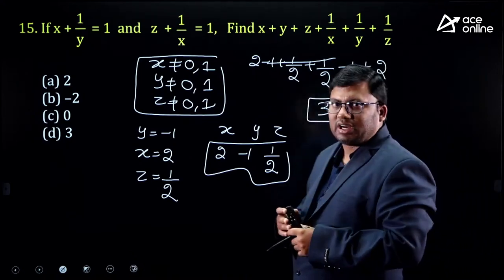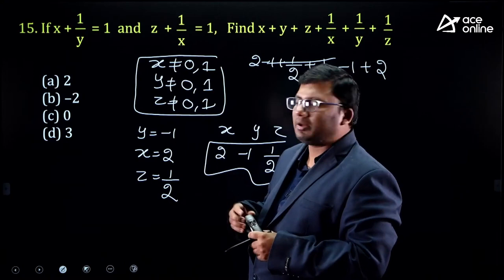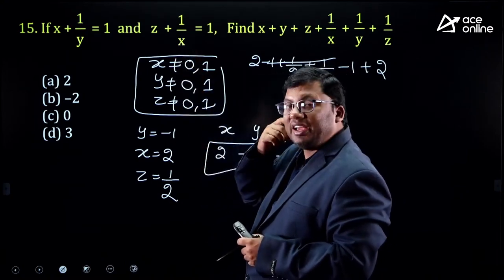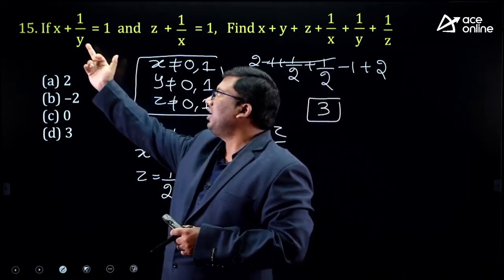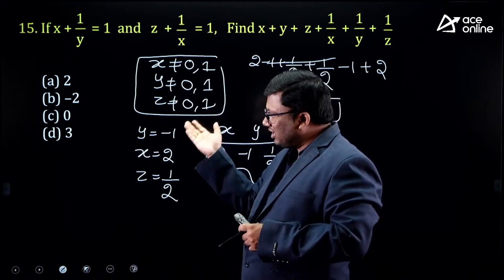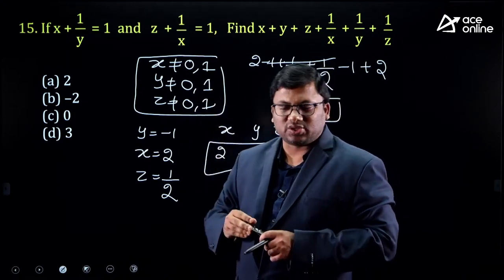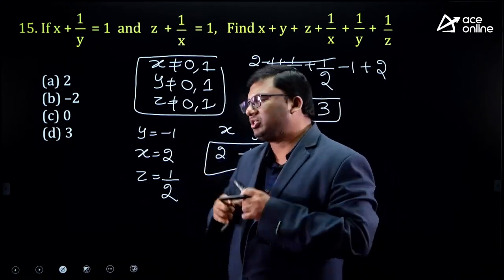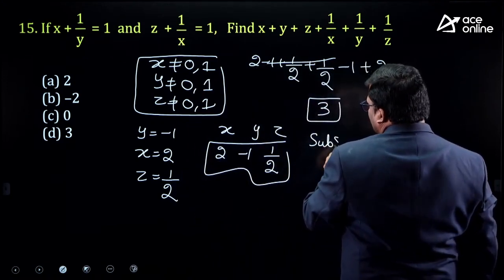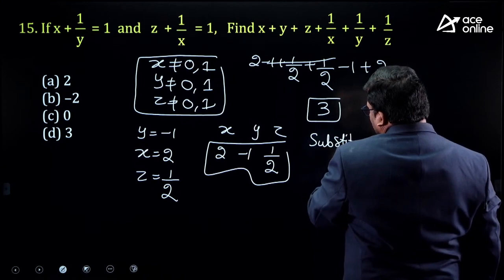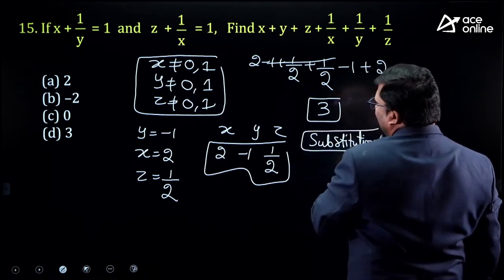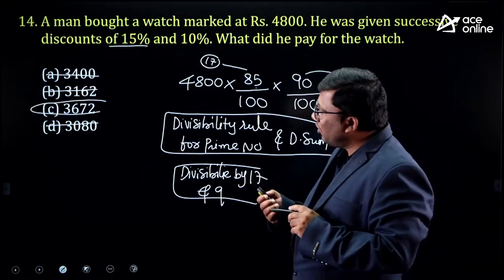I just substituted, sir. y equal to 0 is not possible, x equal to 0 in the denominator is not possible. x equal to 1 is not possible either, because y would become 1 minus 1, 0. So for x, y, z, I started with the y value minus 1. It is a very simple substitution method to solve the problem. The very simple way to solve the question is to substitute appropriate values and get the answer. I hope it is clear.